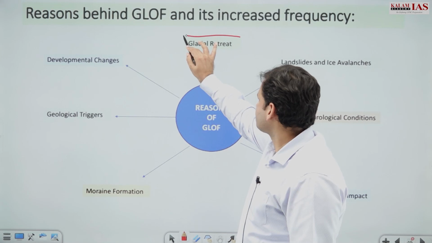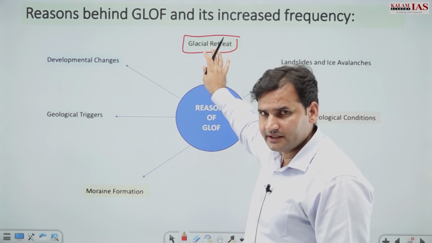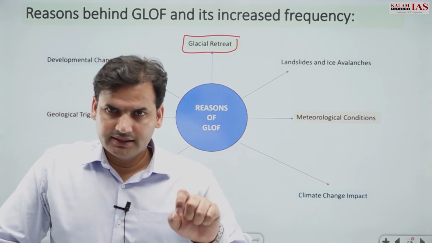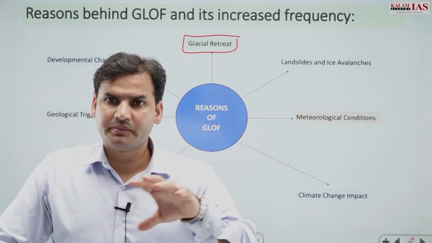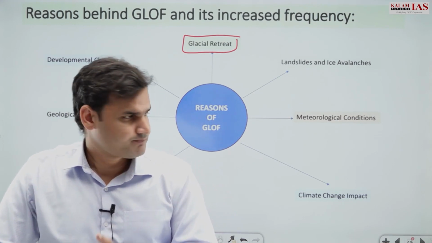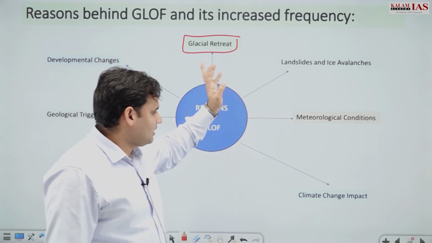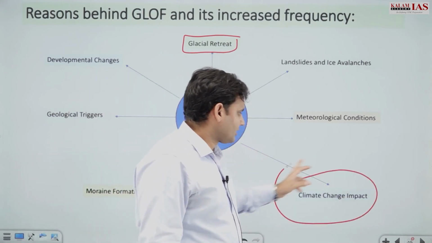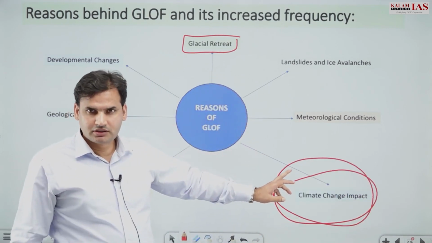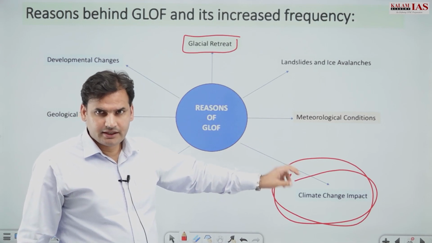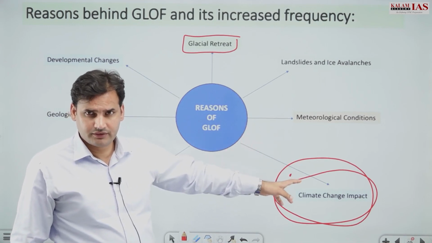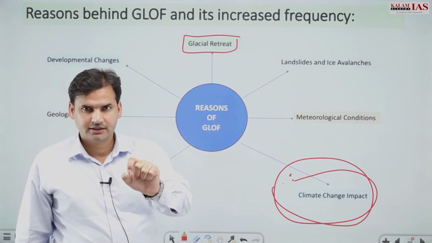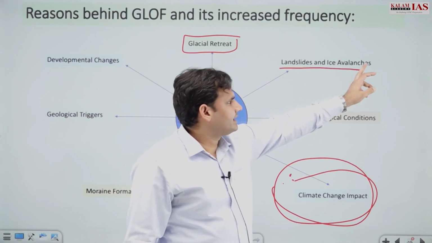So first and foremost is glacial retreat, that is, melting of glaciers. But the question is, why does this happen, or why is it happening more frequently nowadays? One of the major reasons is climate change, because climate change is driving extreme weather events like the GLOF, and we can have several other reasons for it, like landslides and ice avalanches.